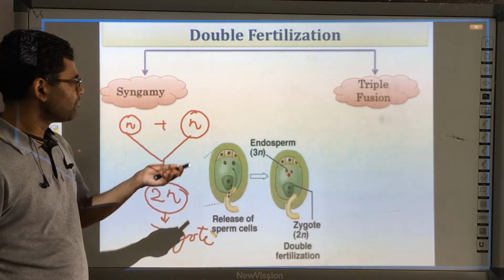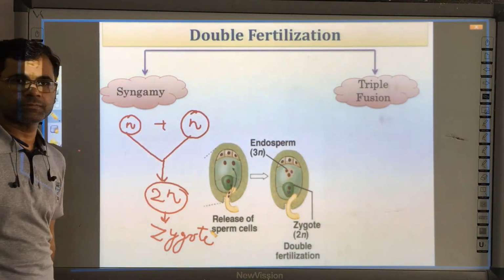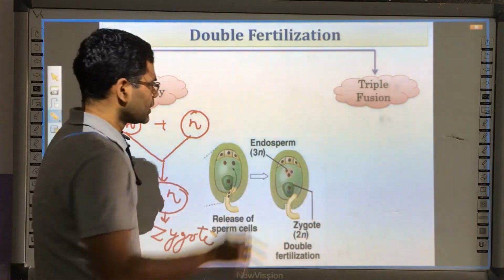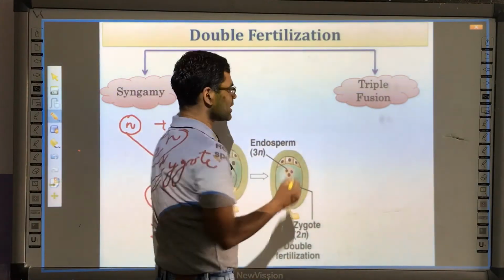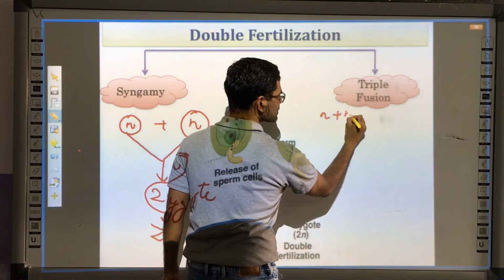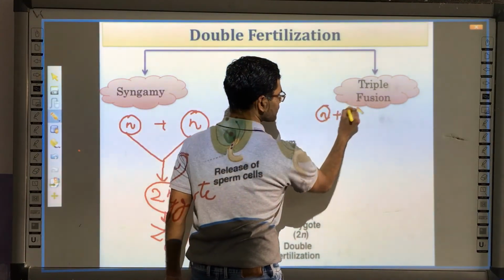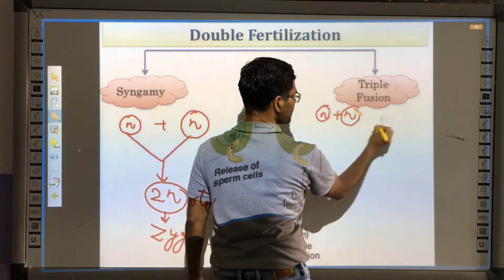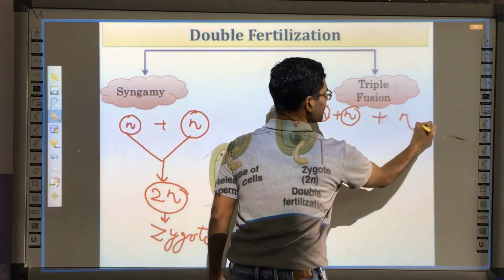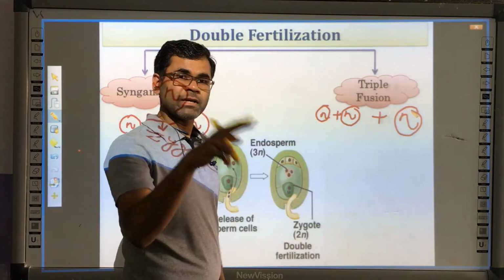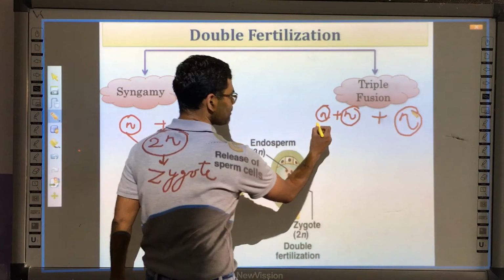On the other hand, when we discuss triple fusion, why is it called triple fusion? Remember, in the central cell there were two nuclei, N plus N. When these two nuclei, N plus N, fuse with a male nucleus, the second male nucleus, what will happen?